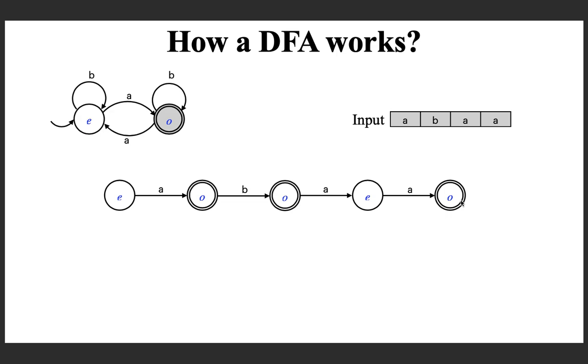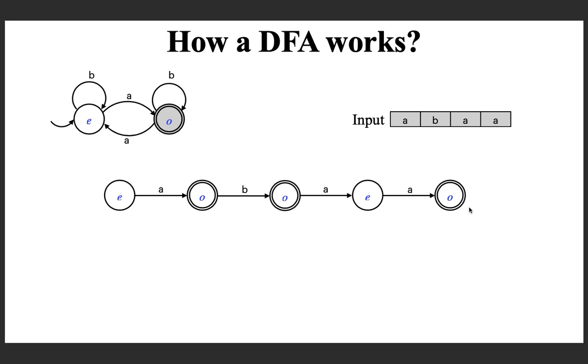Okay. So, what we did is we have drawn the path taken by this input string, and this is what is called unrolling in a DFA. Unrolling means the loops are unrolled. You know that here only the states are E and O, but we are just drawing it as a sequence.